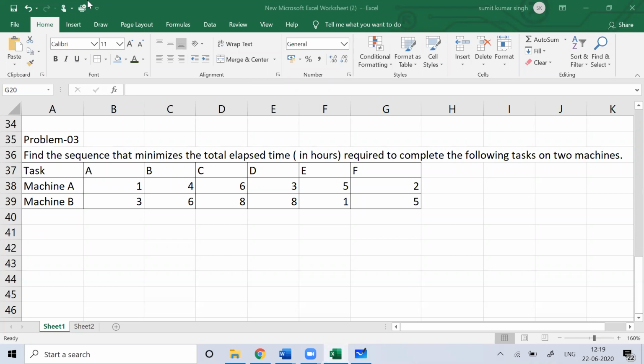Anyone got the answer? Tell me the total elapsed time.